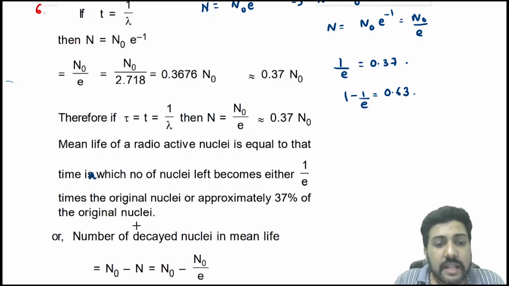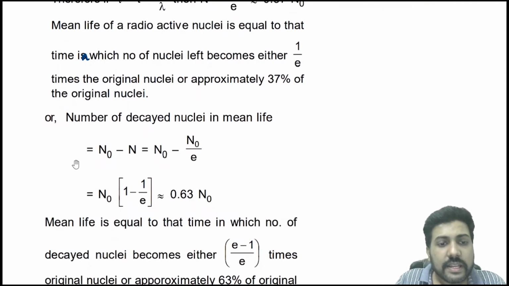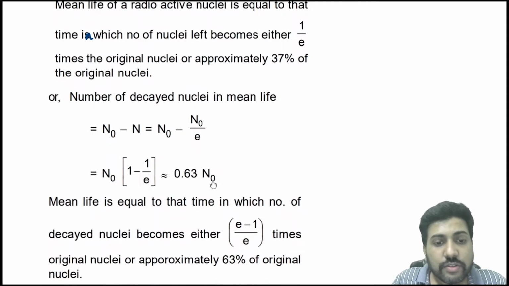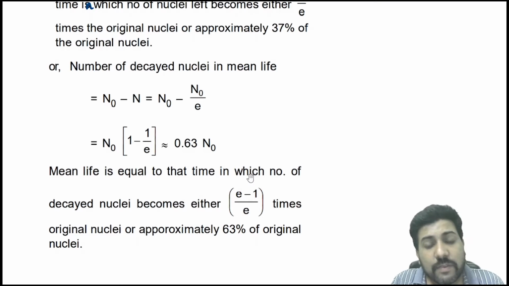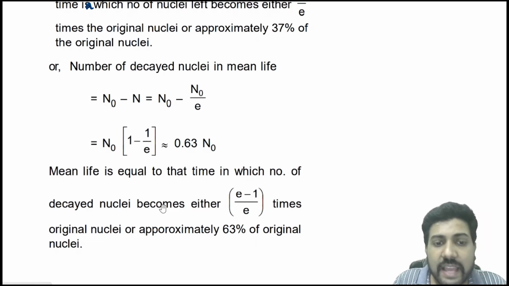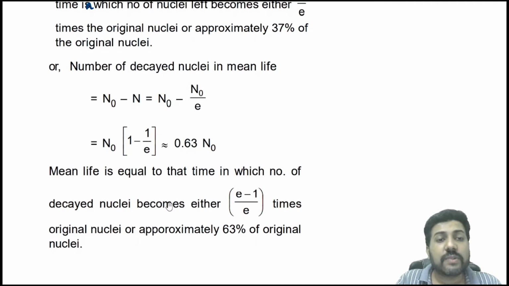Similarly, the number of decayed nuclei will become N naught minus N, and N naught minus N is what? N naught by e. So from this you will get N naught into 1 minus 1 by e, that is 63% of N naught. So mean life is also defined as that time in which the number of decayed nuclei becomes 63% or 0.63 times, or (e minus 1) by e times the original nuclei.